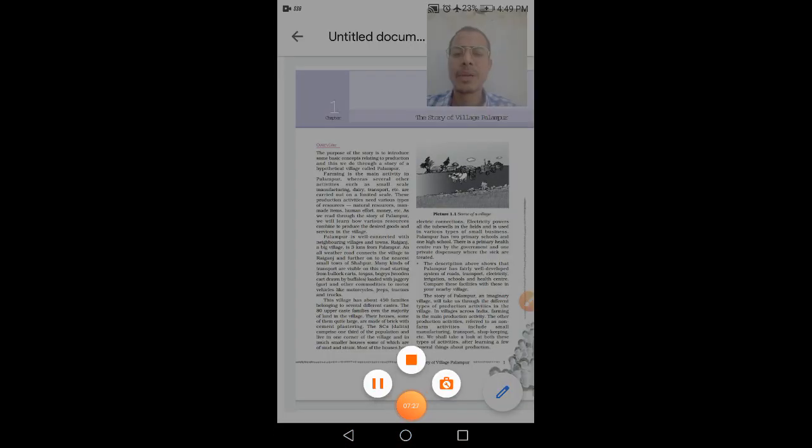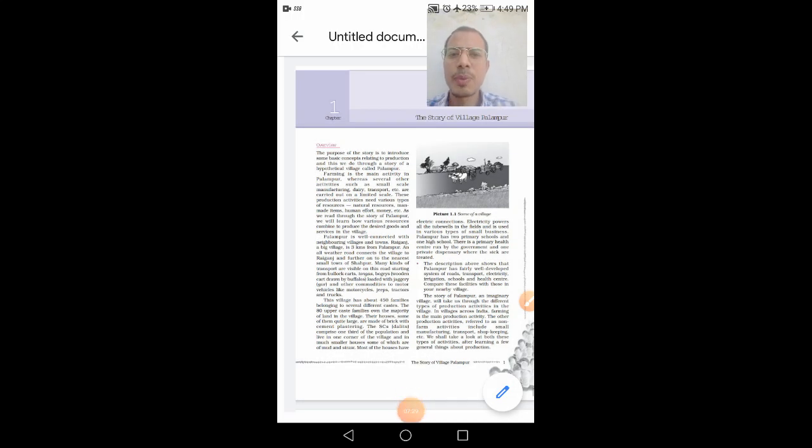The next part we are going to discuss about this village is the demographic profile of this village. Demographic means the count of the people, which type of families, which types of people live in this village. That is also important for us to understand. So this village has about 450 families belonging to several different castes. The 80 upper caste families own the majority of land in the village. Their houses, some of them quite large, are made of brick with cement plastering.